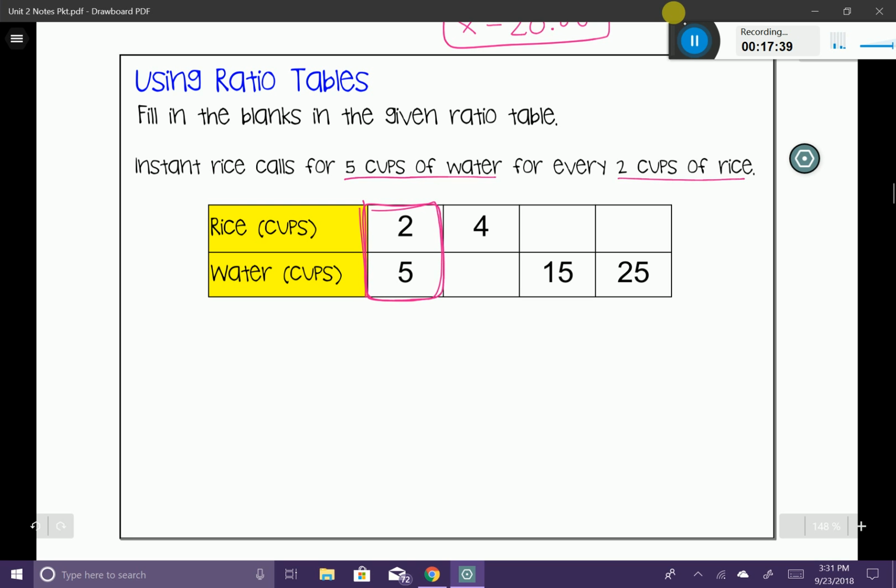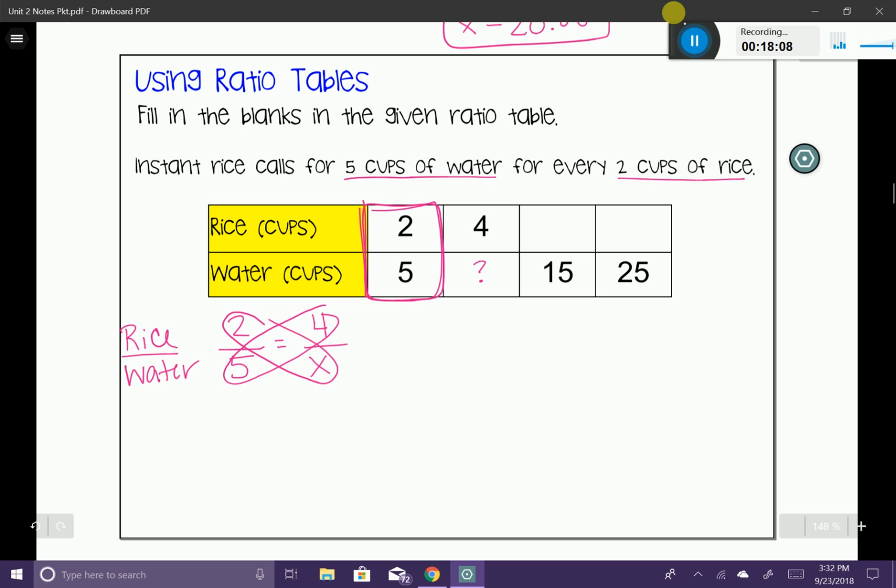So I'm going to go ahead and start the problem. My rice and my water. So my first ratio is going to be 2/5 because that's what's given to me. Now I need to figure out, well, what is this going to be under the 4? Well, let's figure it out. My 4 is going to represent my cups of rice, and I am trying to solve for my cups of water. So let's do our cross products to figure that out.